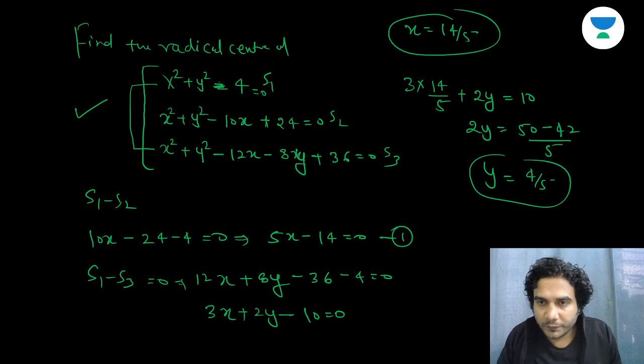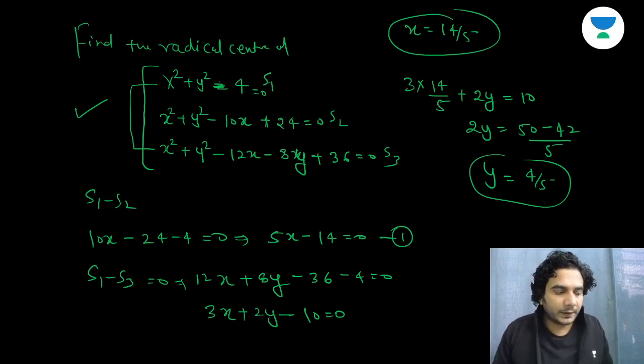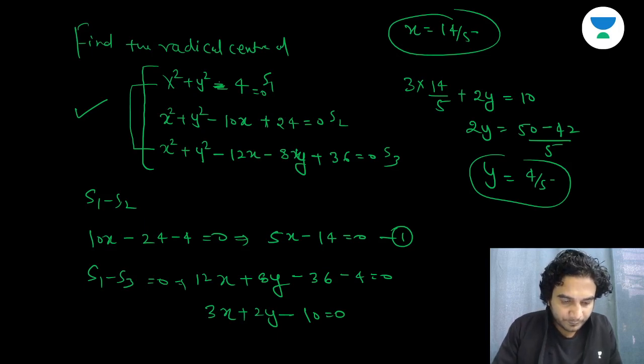All right, so 14 by 5 and 4 by 5 are the coordinates of the radical center of the circles. I hope now this point is clear. Now I'll do another question.